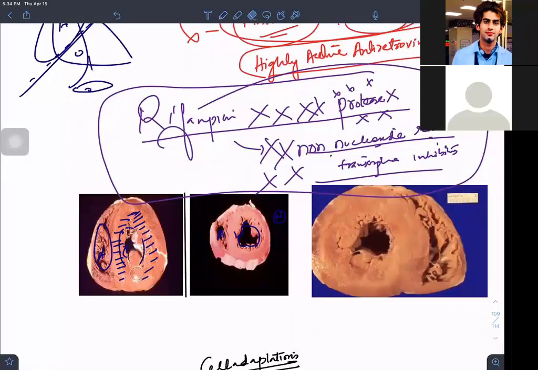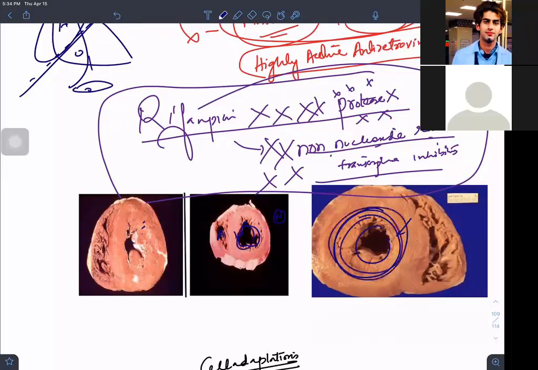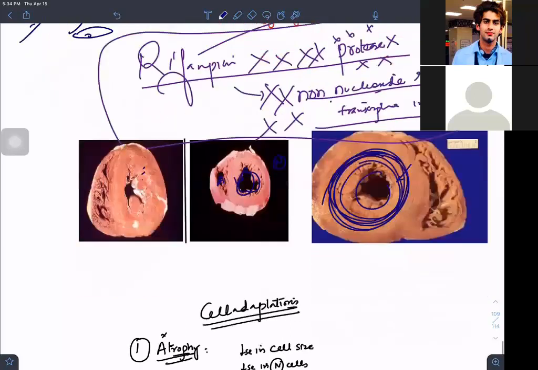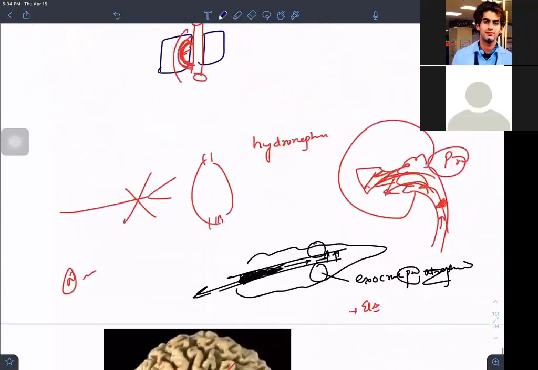So what will happen? You are seeing an increase in the number of what? See how much size has reduced. This should have been a big ventricle for the filling purpose. But this ventricle is now occupied by the hypertrophy. It is occupied by the muscle. Why is this happening, by the way? There is a pathophysiology around it. Let me bring this image here.